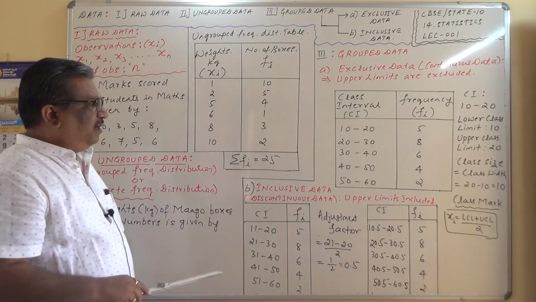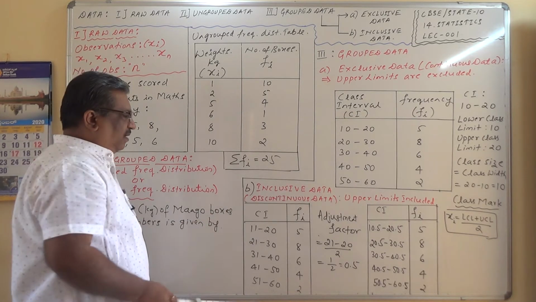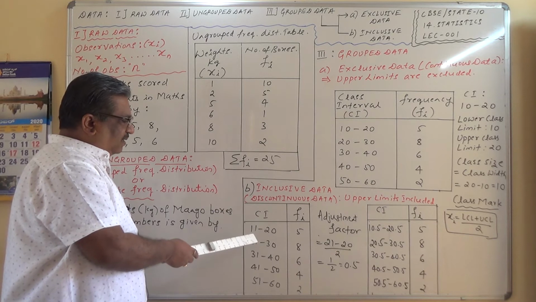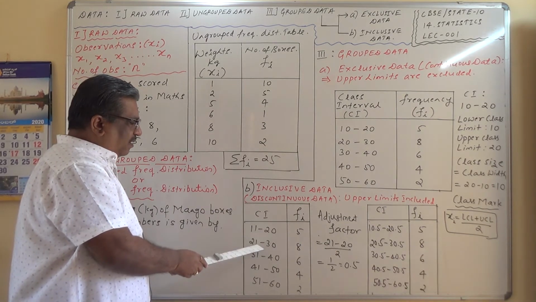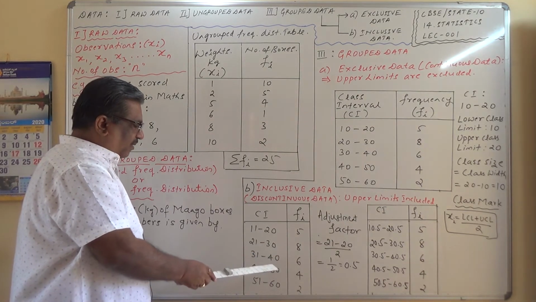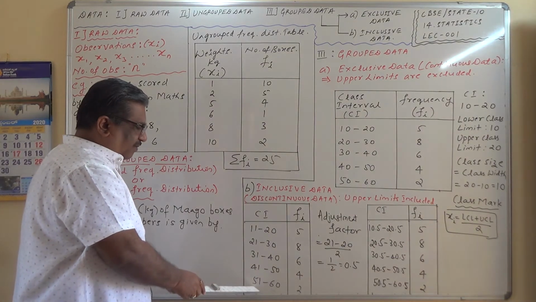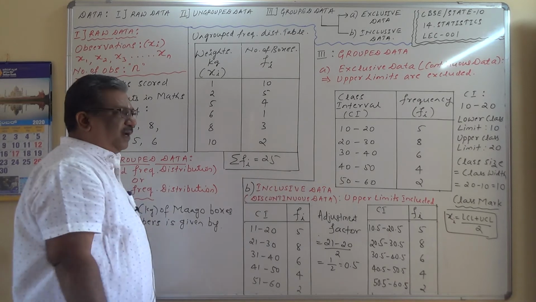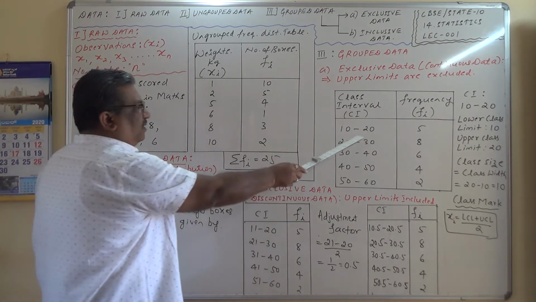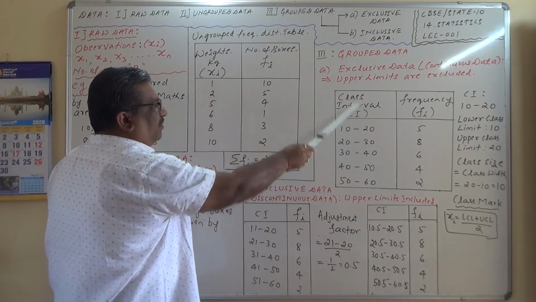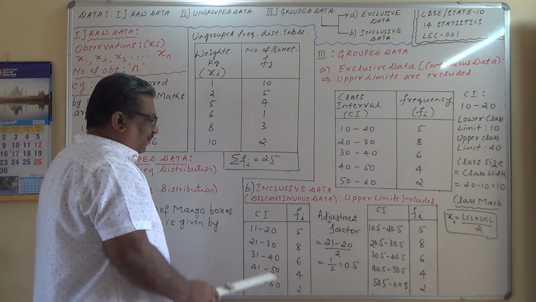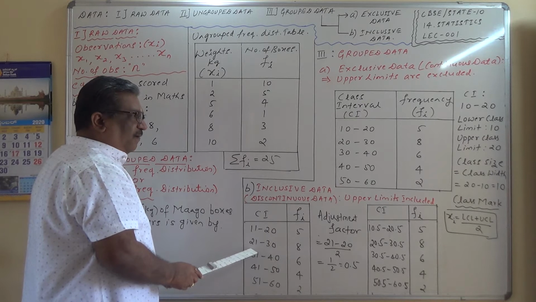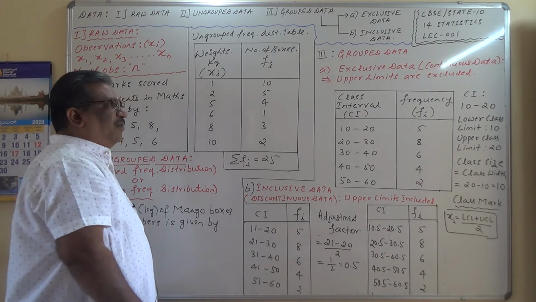There is one more thing, data called inclusive data. The representation goes something like this. Here if you look at the class intervals 11 to 20, 21 to 30, 31 to 40, 41 to 50, and 51 to 60. What is the difference between this and this data? If you look here, there exists a continuity, therefore it is called continuous data. But can you check over here? This is 20 here and 21 over here.